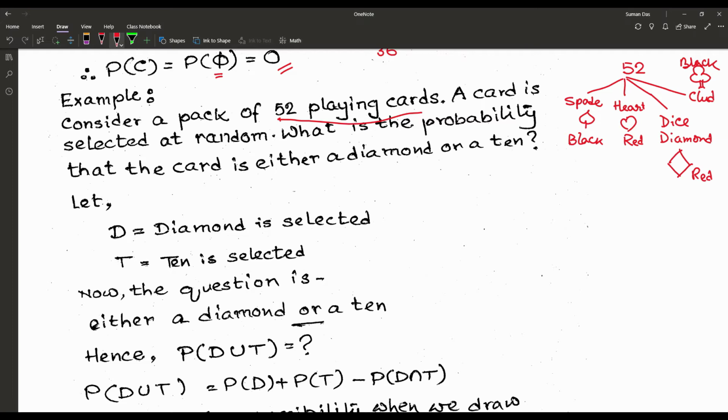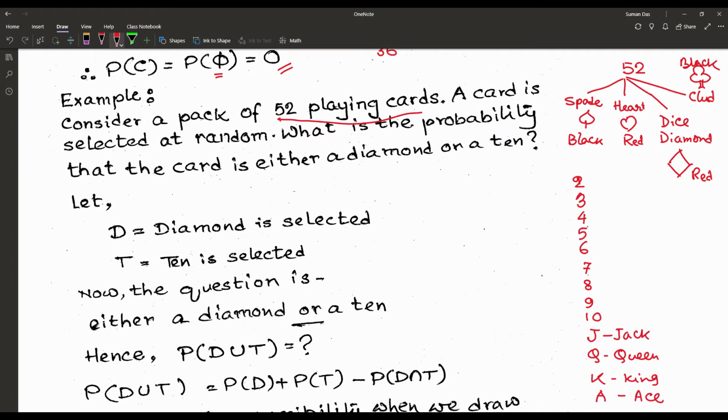Each and every type of card contains 2, 3, 4, 5, 6, 7, 8, 9, 10, J for jack, Q for queen, K for king, and another one, A, known as ace.